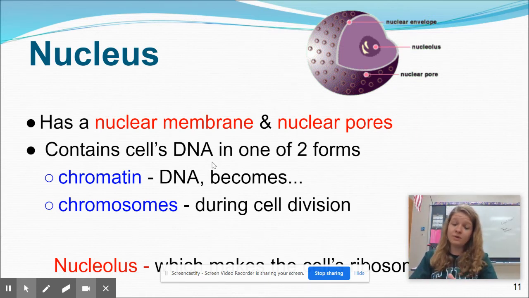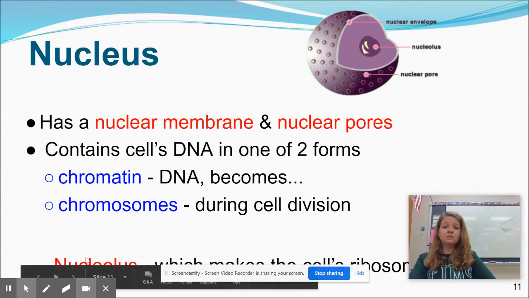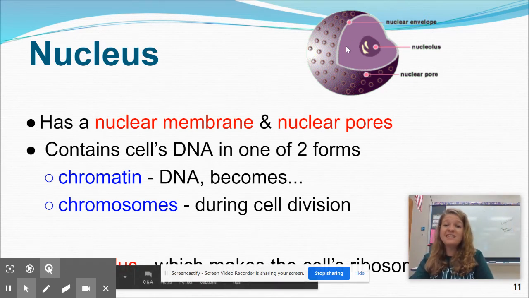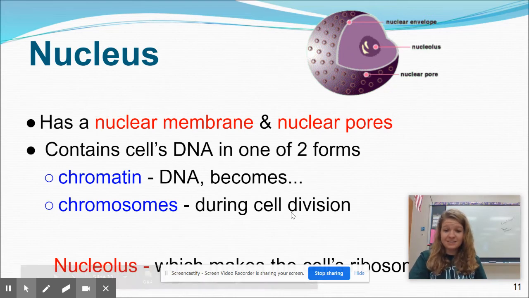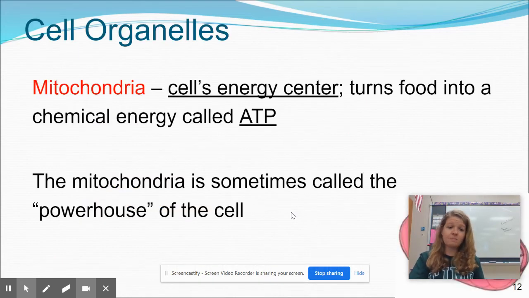And then it shrinks and all comes together and forms chromosomes during cell division. That just keeps DNA a little bit more organized, so that way it can divide evenly when that cell does it too. You should also know that there is something called the nucleolus, which is found on the inside of that cell, and that makes the cell's ribosomes.